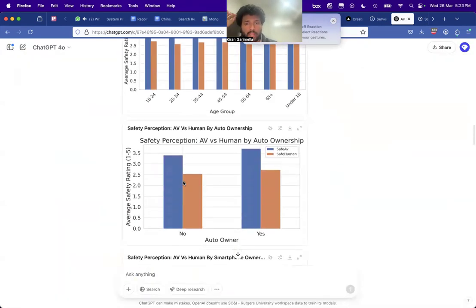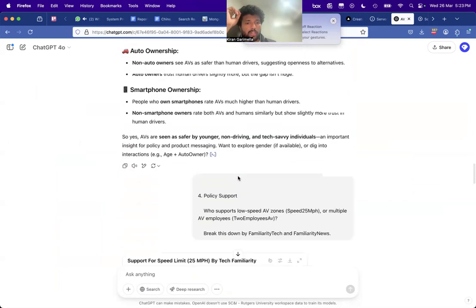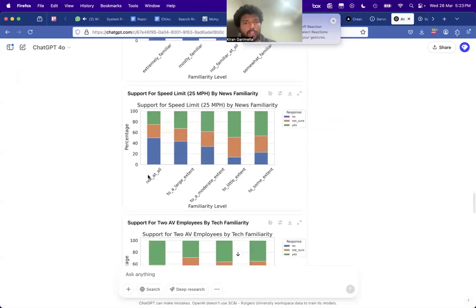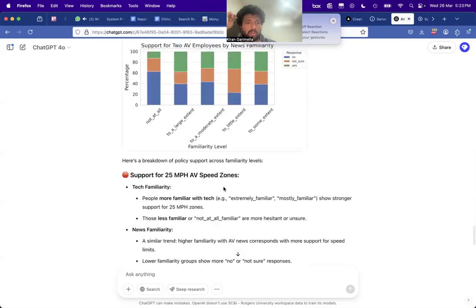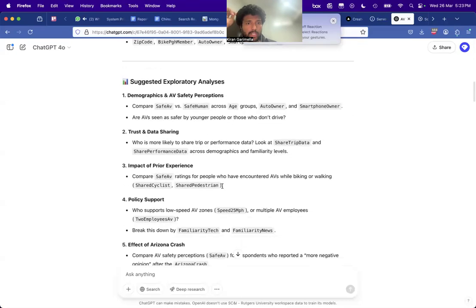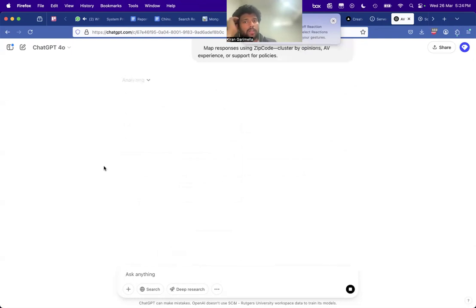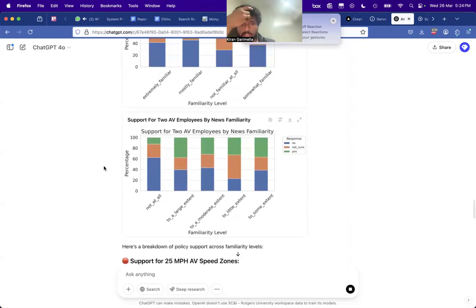Across all age groups. It's the same, irrespective of whether you're an auto owner or not, or you have a smartphone or not. If you don't own a smartphone, you don't have the significant difference. Otherwise, you have a difference. But some of these are really, really good, right? They really give us a very clear idea. Okay, let me also do the plotting thing. Let's check this question. I doubt if this is gonna work, but let's check how this is gonna work.